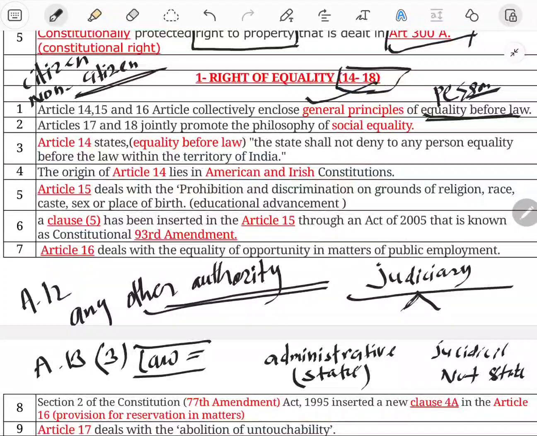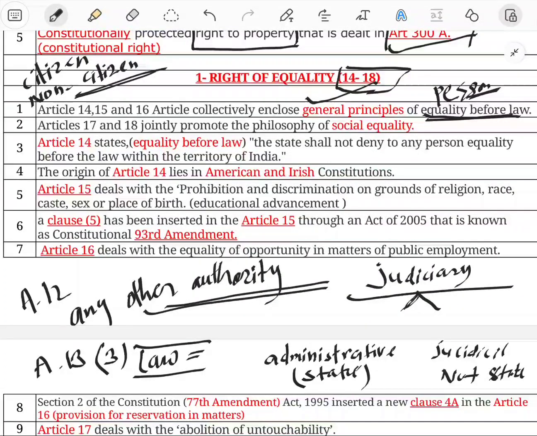So, legal person, non-citizen, citizen. Equality before law, equal protection of law. In this, Article 14 prohibits class legislation and permits reasonable classification. In Article 14 there are also lots of judgments like Maneka Gandhi, Shreya Singhal, Shayara Bano, Joseph Shine, in which Section 497 of the IPC, adultery, was struck down by the Supreme Court on the ground of Article 14, and the dance bar case, like multiple cases.